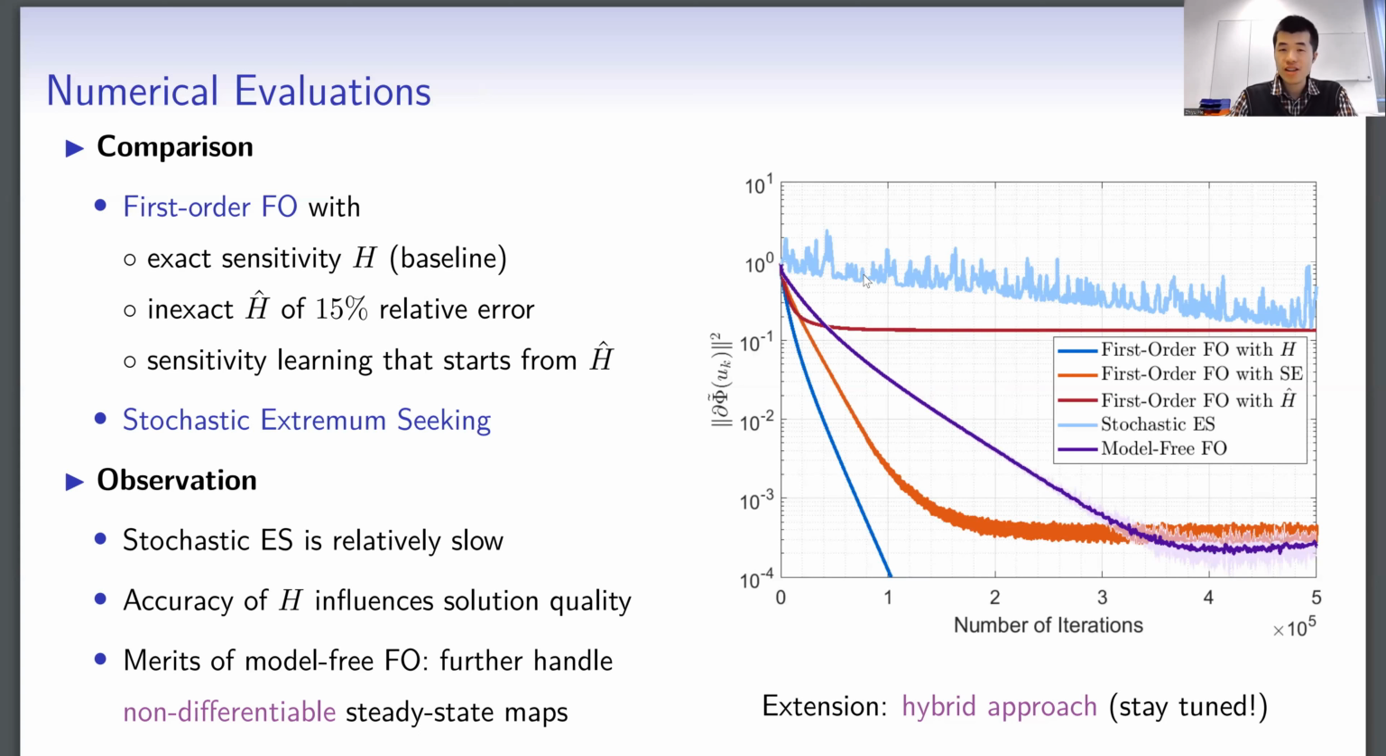However, you can see that in the initial phase, the proposed model-free controller, the purple line, converges relatively slowly. So a natural question is, can we exploit approximate model information to further improve the sample efficiency of the model-free methods? It is a very interesting question, and we have provided an answer by designing a hybrid approach. We will show our paper in the recent period, so please stay tuned.